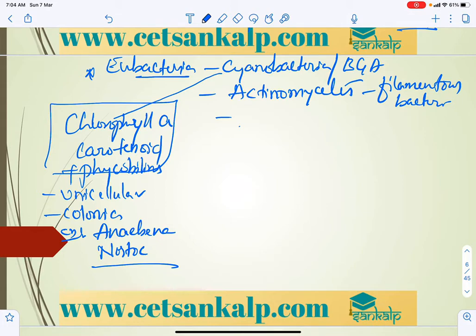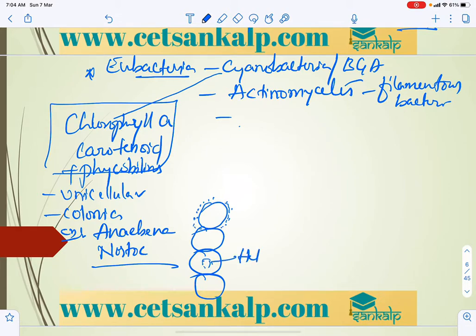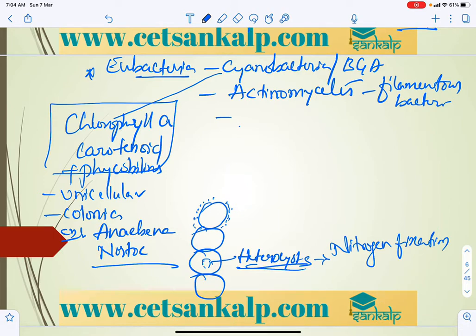When they are present, they are generally filamentous and covered by a gelatinous sheath. So there will be a specialized cell called heterocyst, which helps in nitrogen fixation. Heterocyst is a specialized cell present in the filamentous form.